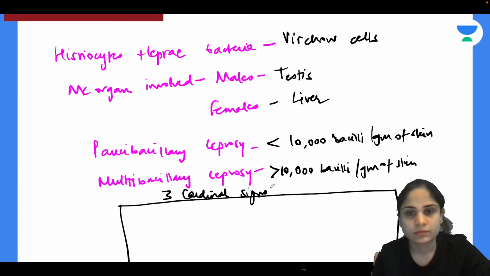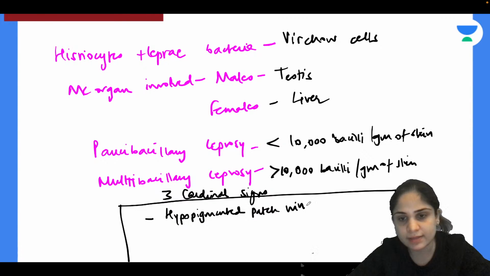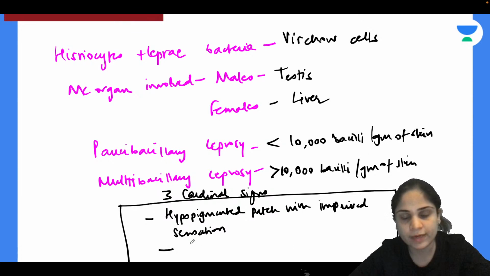So the first one is hypopigmented patch. There should be a hypopigmented patch with impaired sensation. So the sensation should also go from there. The next thing is, when you take a biopsy, you should be able to find acid fast bacilli on smear.